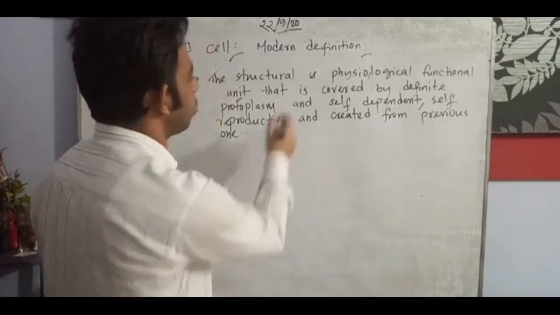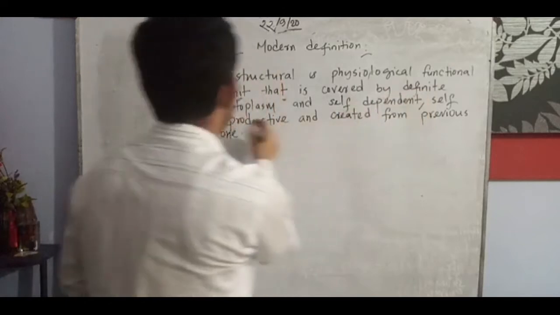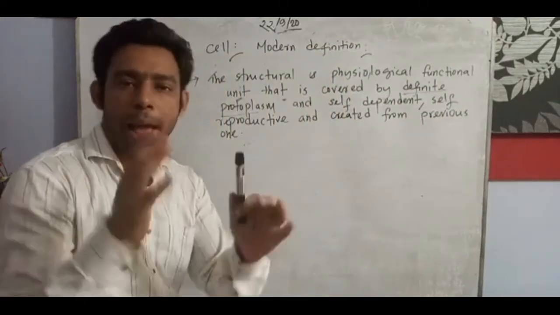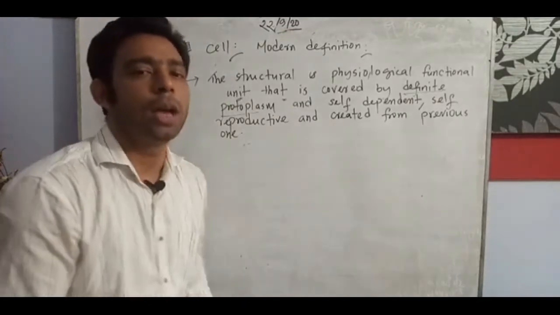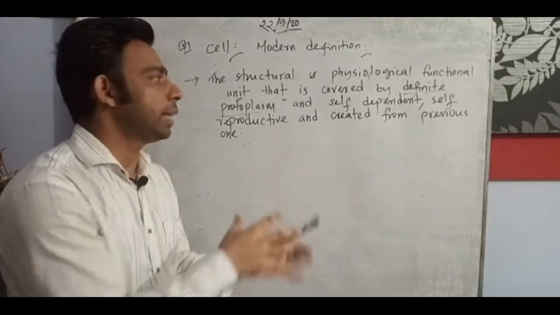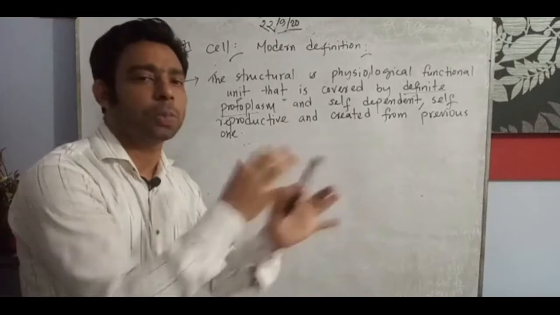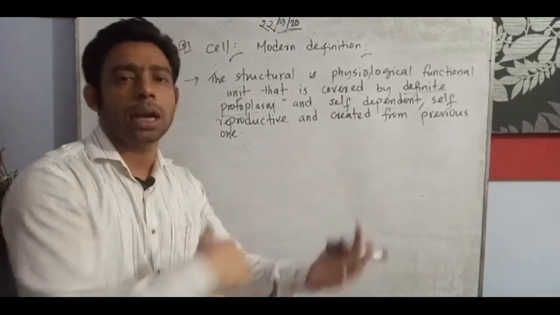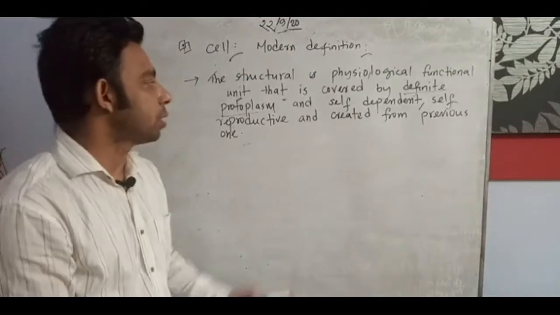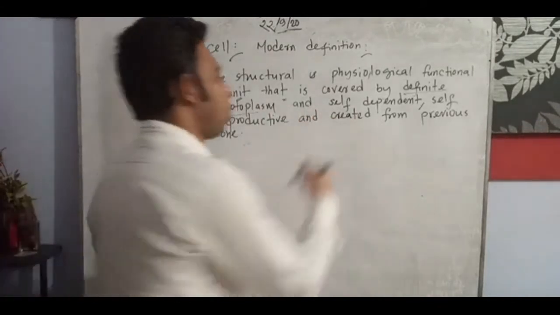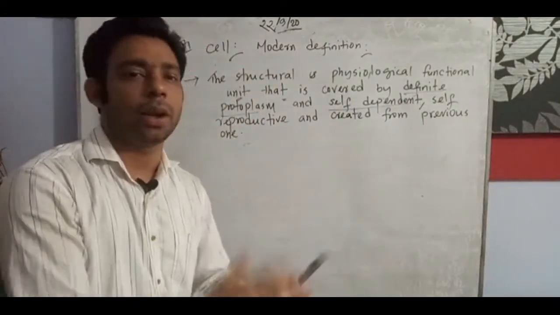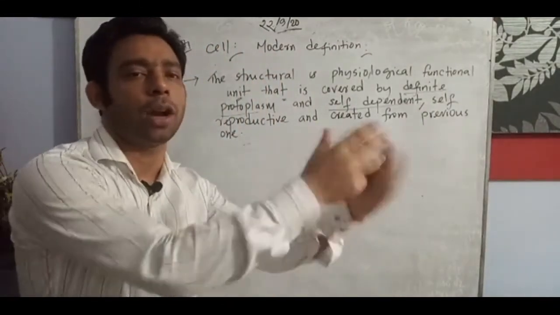We understood this one. That is covered by definite protoplasm. That means each and every cell has a definite protoplasm, different from cell to cell, plant to plant, organism to organism. And self-dependent. Of course, a cell must be self-dependent. Any single cell cannot depend on others.